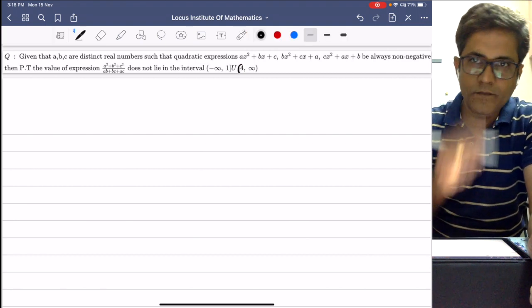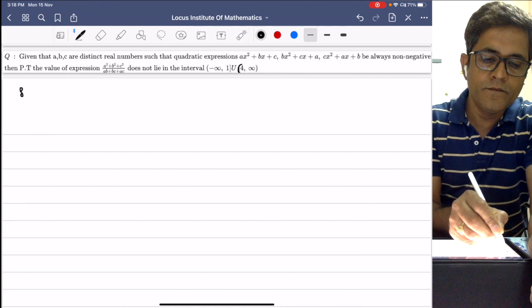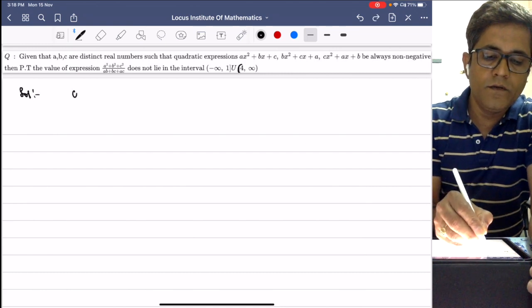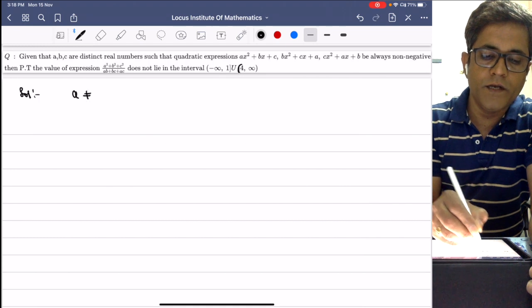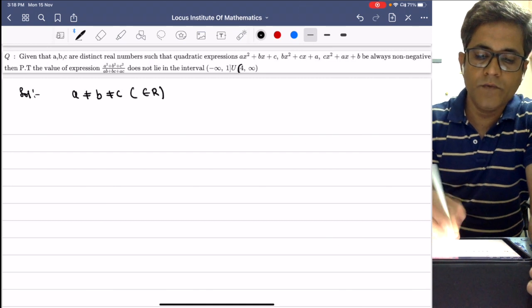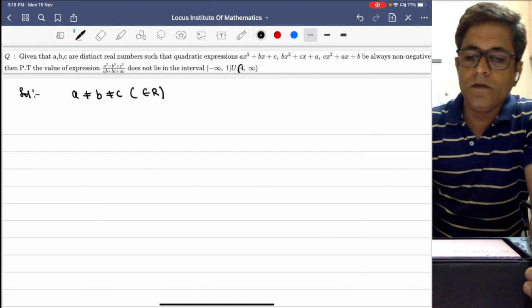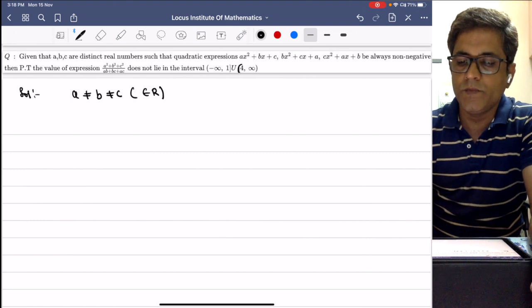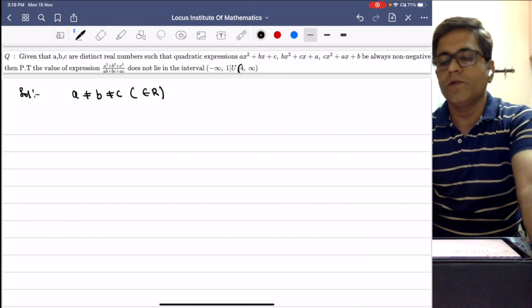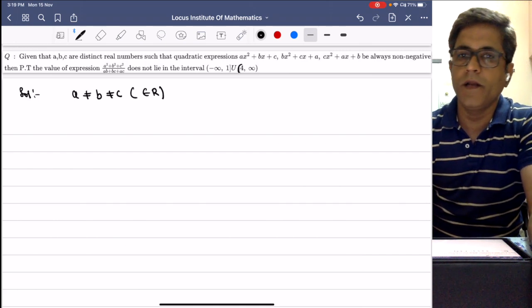So to solve this question, the solution. Given that a, b, c are distinct real numbers, that is a is not equal to b is not equal to c, which belong to real numbers, and the quadratic expressions ax square plus bx plus c, bx square plus cx plus a, and cx square plus ax plus b are always non-negative.